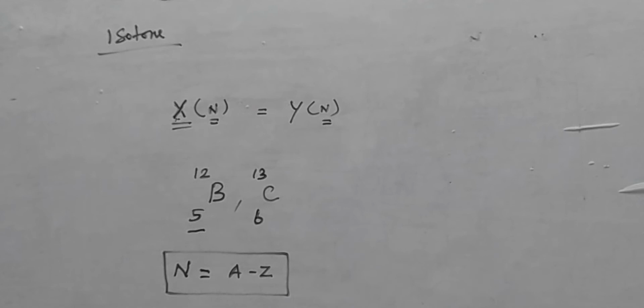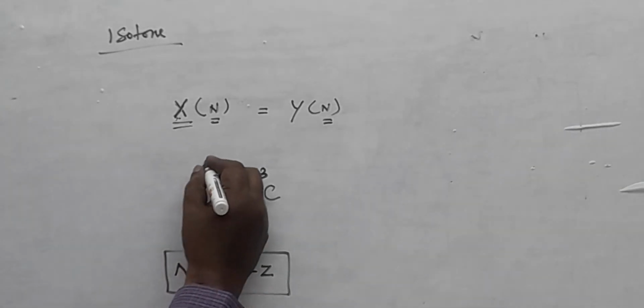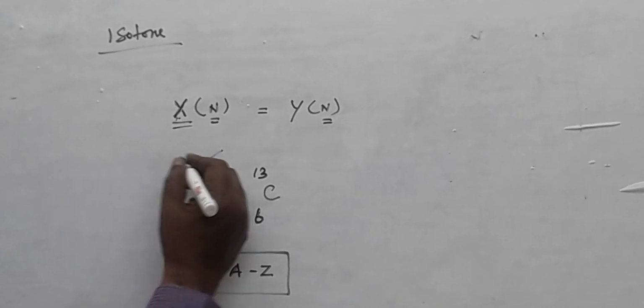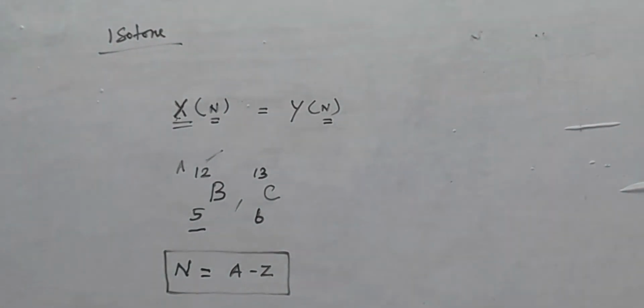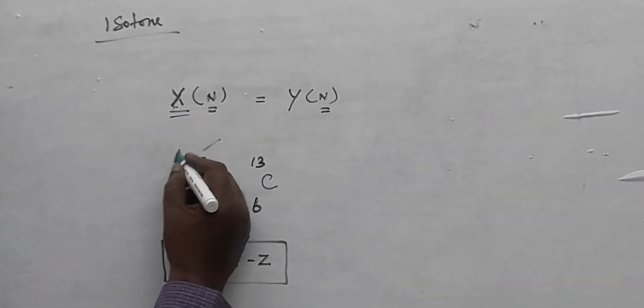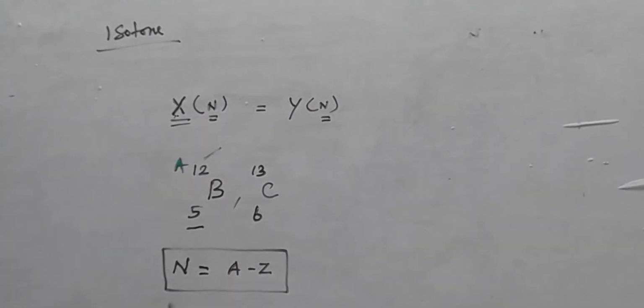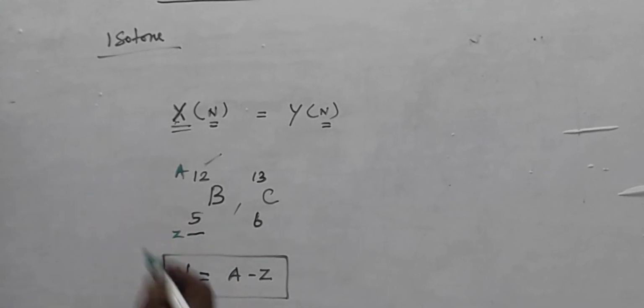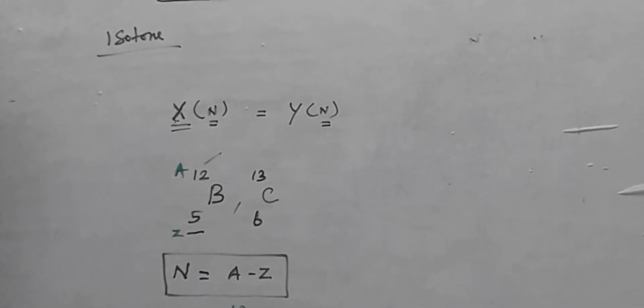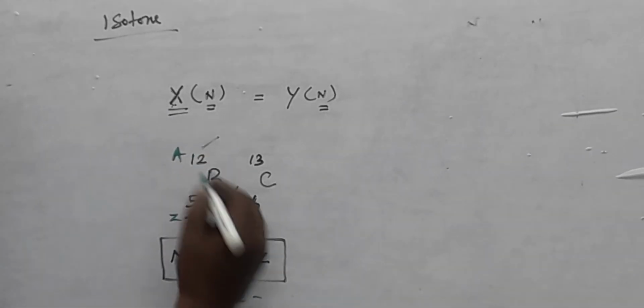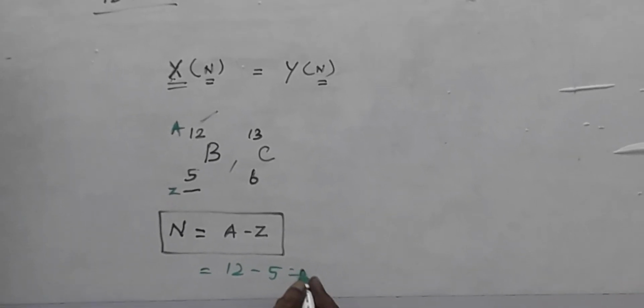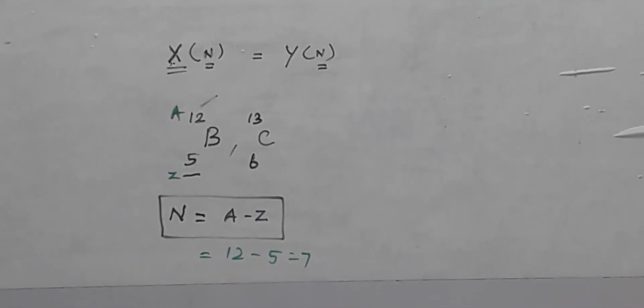What is the neutron number? Atomic mass number called A is 12. Z is 5. Then A minus Z, 12 minus 5, that is equal to 7. Are you clear?